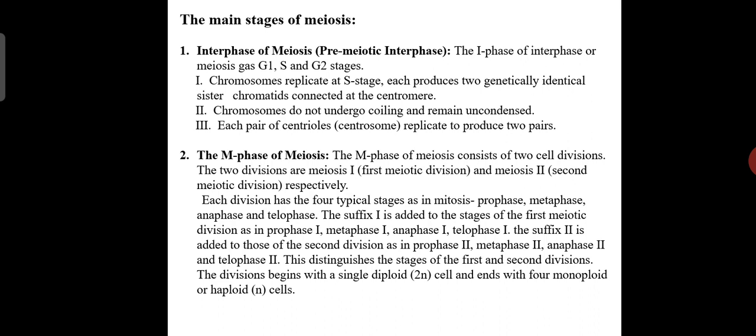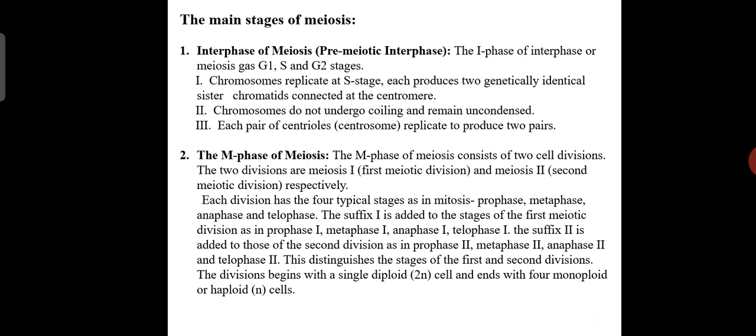The next stage in meiosis is the M phase of meiosis. The M phase of meiosis consists of two cell divisions. The two divisions are meiosis 1, the first meiotic division, and meiosis 2, the second meiotic division. Each division has four typical stages, as in mitosis: prophase, metaphase, anaphase and telophase.